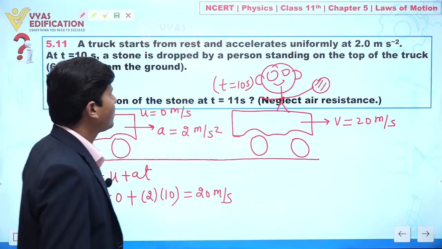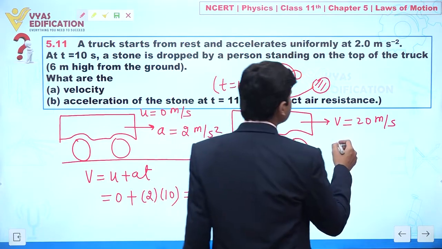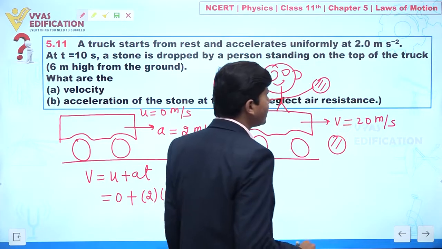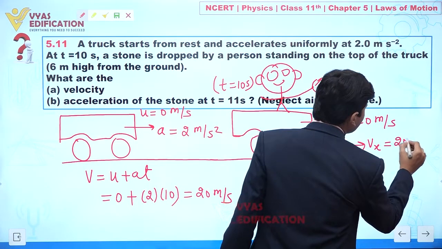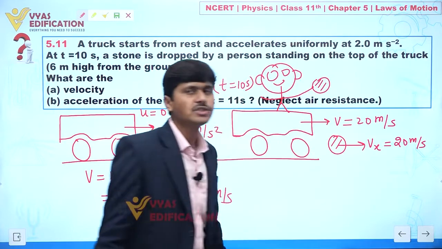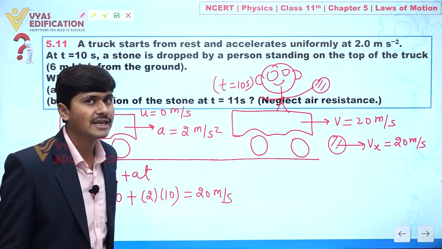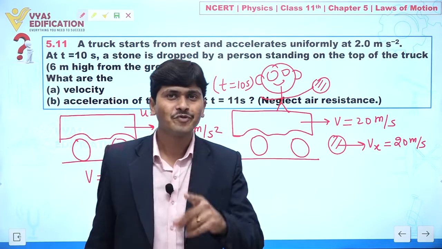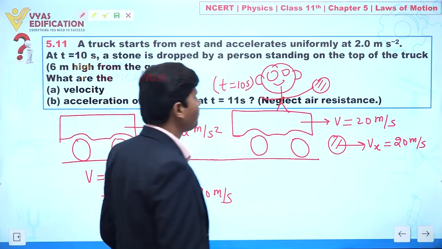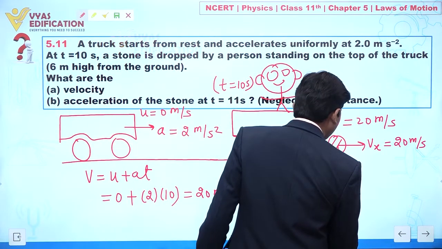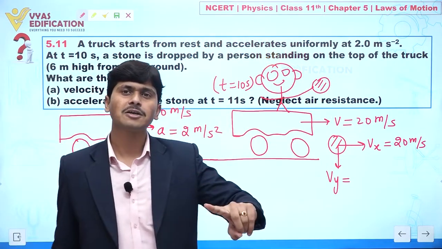Now what is happening as this stone is released? Listen carefully. Let's suppose the stone reaches up to this point. When the stone is released, two velocities are acting here. This is Vx equal to 20 meter per second. As this stone is separated from this truck, it will have a constant velocity in the horizontal direction. But what about the vertical velocity? We have to find velocity at t equal to 11 second. So here we have to calculate the vertical velocity after 10 second, from 10 second to 11 second.